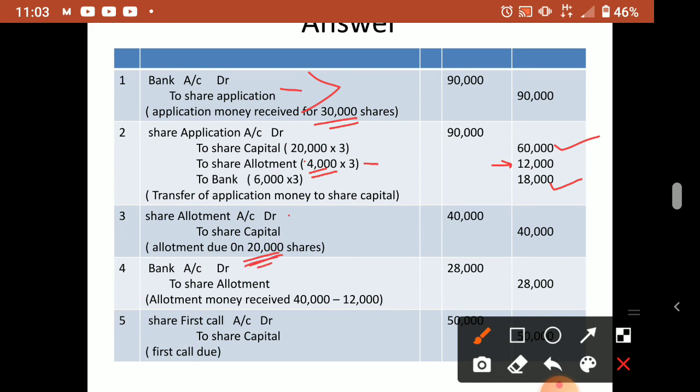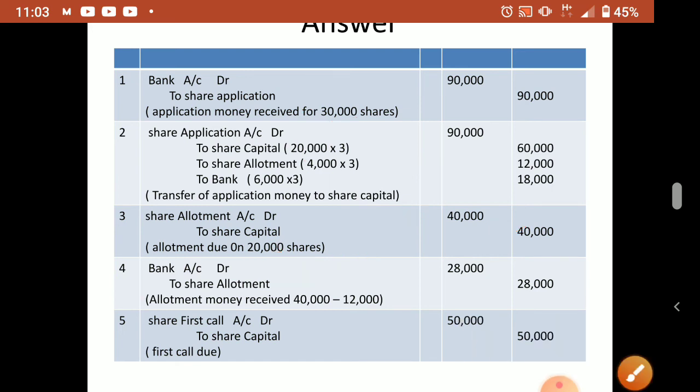So 20,000 into what is the allotment money? 2 rupees, I think. So 20,000 into 2, that is 40,000. In the allotment installment we have to get 40,000. But how much did we already receive in allotment? See here, 12,000 already received, share allotment credit. So when you pass the bank entry for share allotment, you have to minus this 12,000.